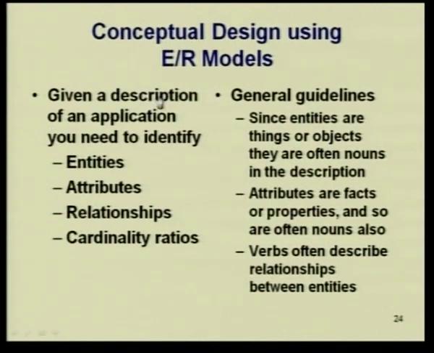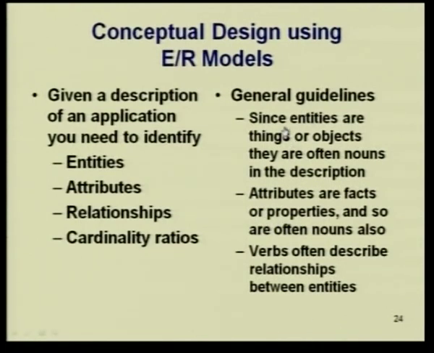Now let us see how to do conceptual design using ER models. Given a description of an application, the first thing you need to do is identify the entities, identify the attributes, identify the relationships, and identify the cardinality ratios. These are the 4 things you have to do first. There are some general guidelines that you can follow.